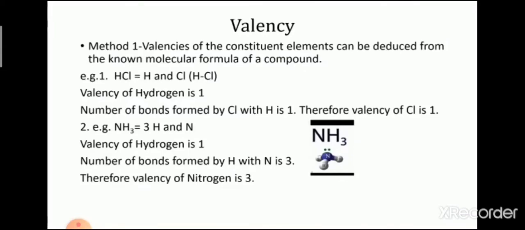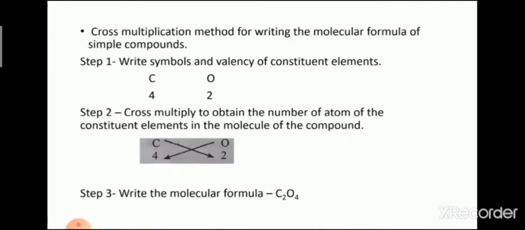Now, in the second step, cross multiply to obtain the number of atoms of the constituent elements in the molecule of the compound. So C multiplied by 2 and O multiplied by 4. In the third step, we write the molecular formula. So we got C2 and O4.